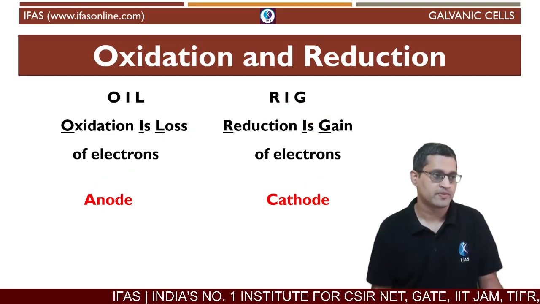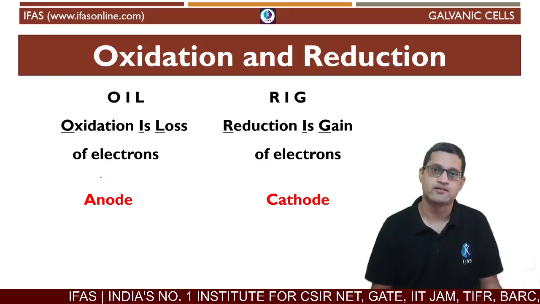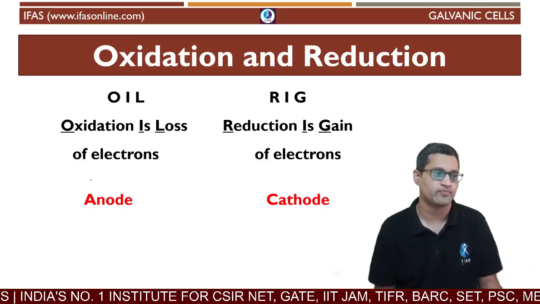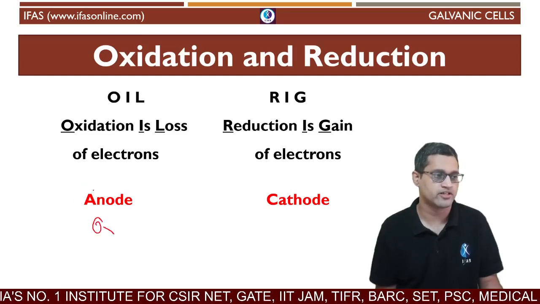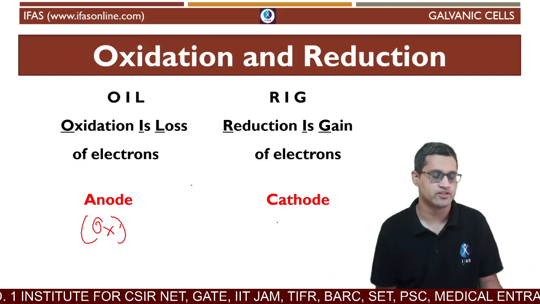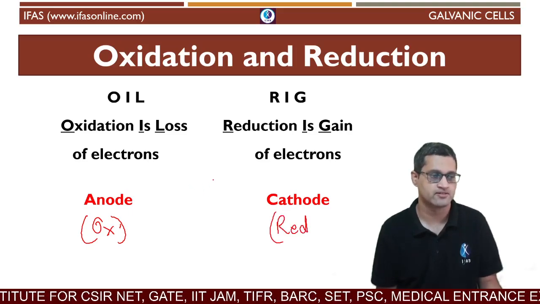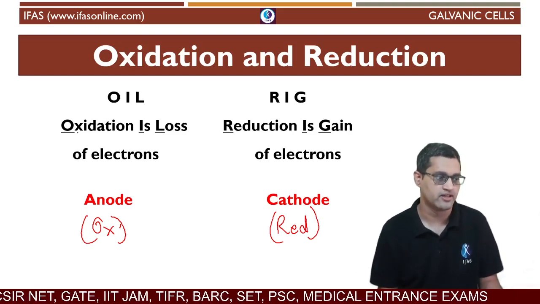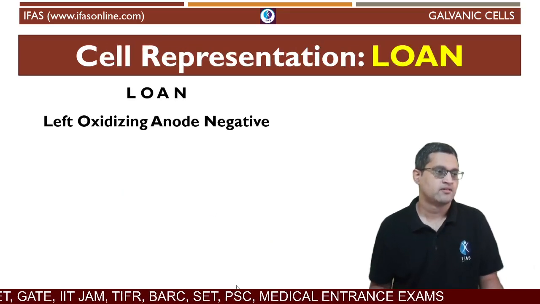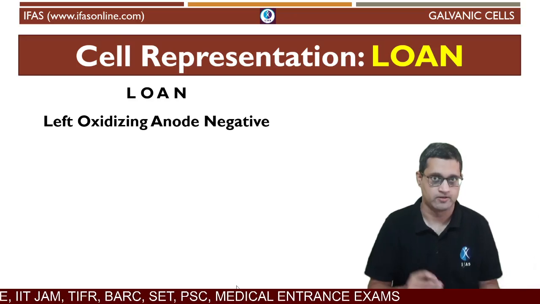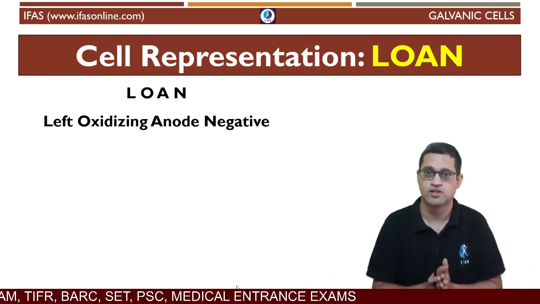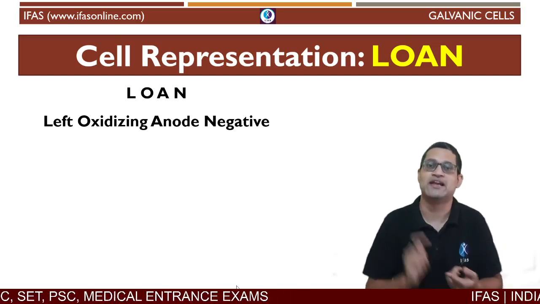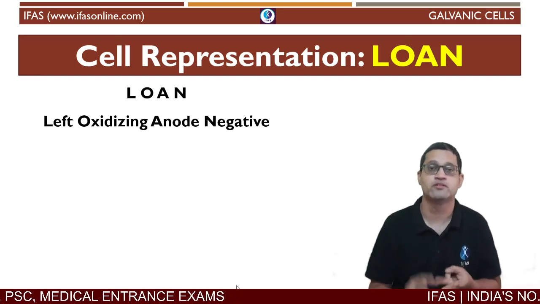What we end up calling the electrode where oxidation is happening, we end up calling that an anode. So anode is where oxidation takes place, cathode is where reduction takes place. Let's try to remember this now. There is a very nice trick to remember this also. But for that, I'll need to give you a loan. What this loan means is left oxidizing, anode negative.